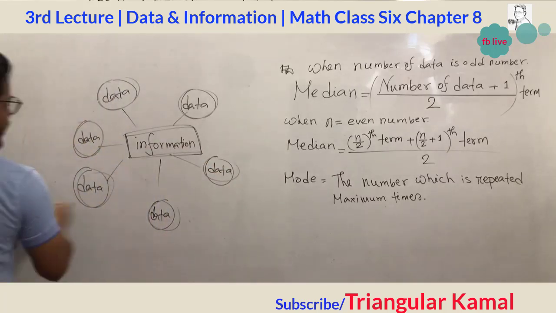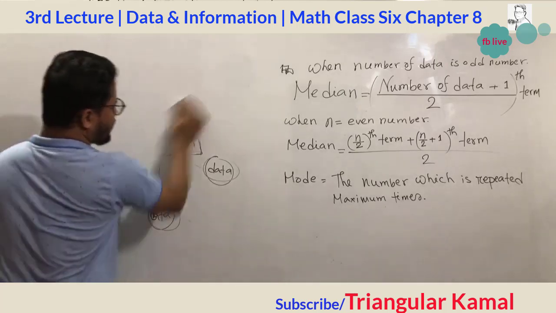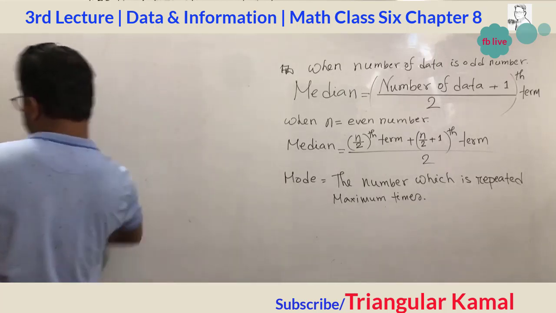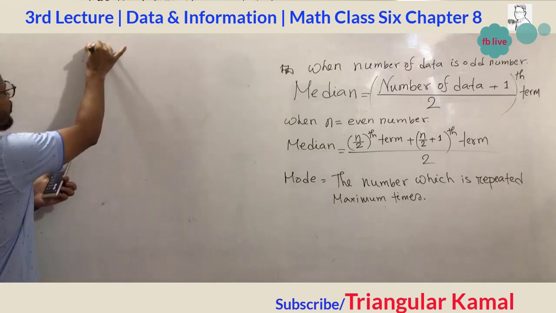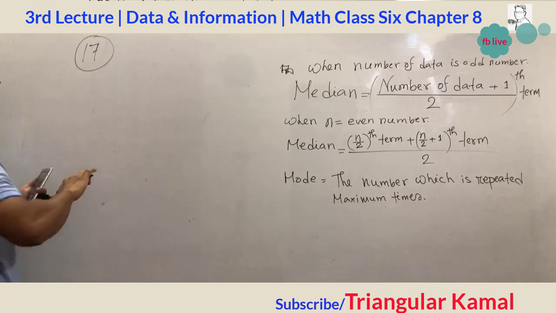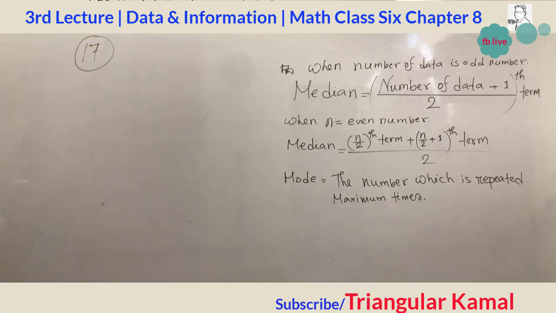We have already discussed these topics in our previous class. Now we are doing question number 17. And the question number 16 I gave you as homework. I think most students have done it correctly. Now give attention to question number 17.